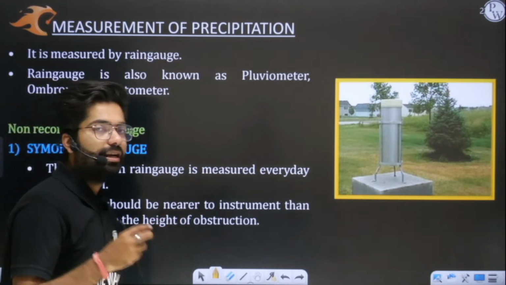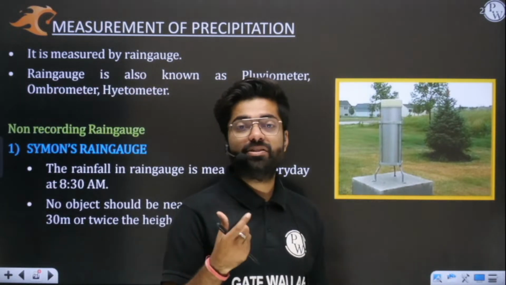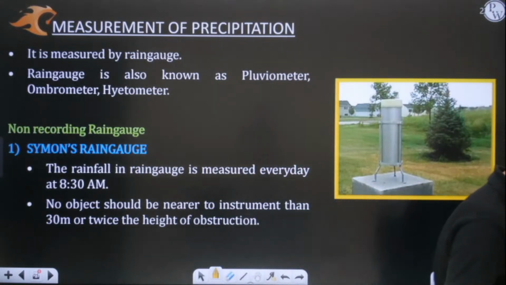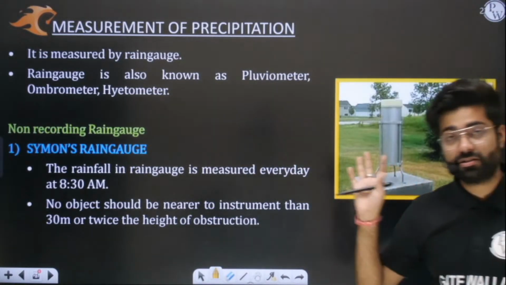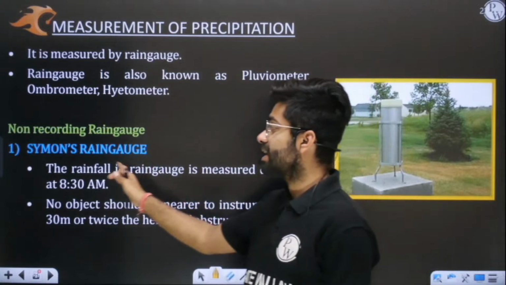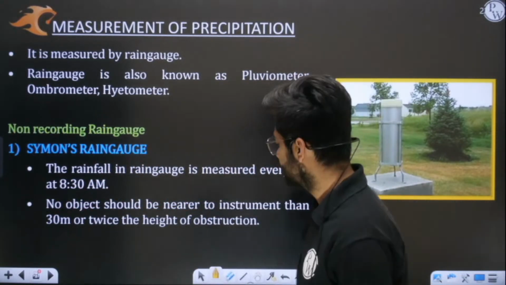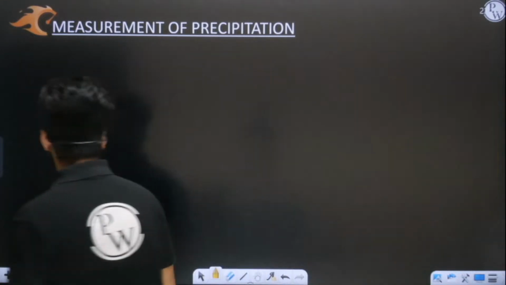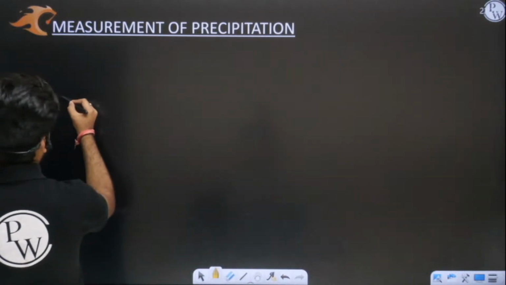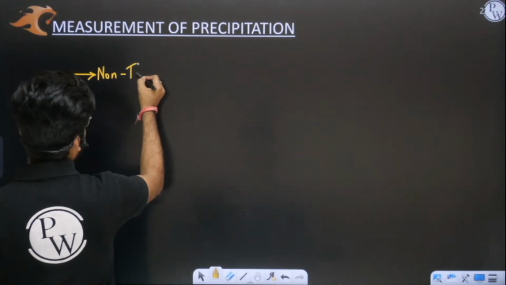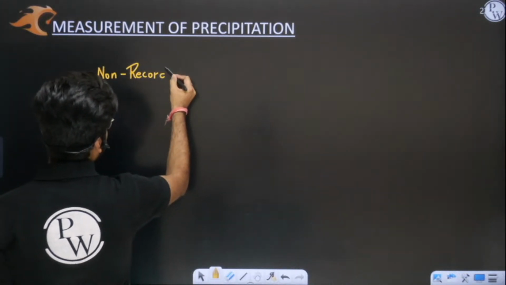Okay, sir. Now, what are different kinds of rain gauges that we need to understand? Okay, we have different kind of rain gauges. Listen very carefully. This topic is important because rain gauge has been asked in examination. See, there are two kinds of rain gauges. Okay, sir. Tell me. See, there are basically two kinds of rain gauges. One is your non-recording rain gauge.